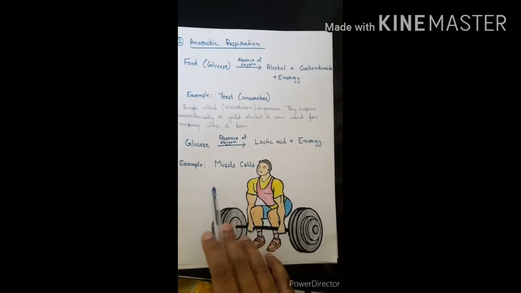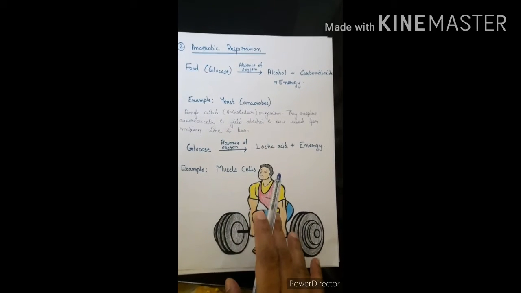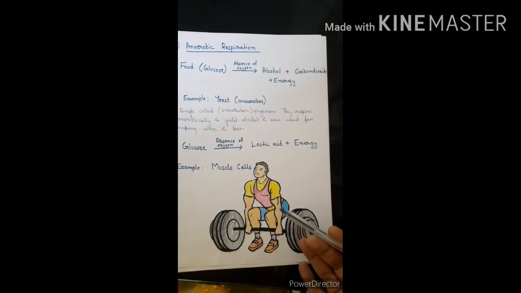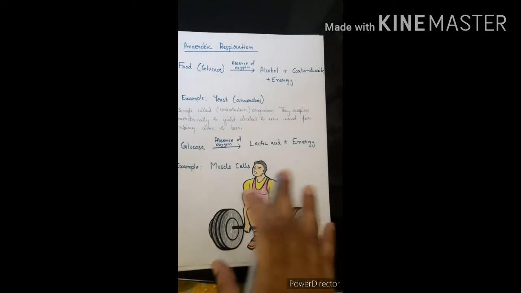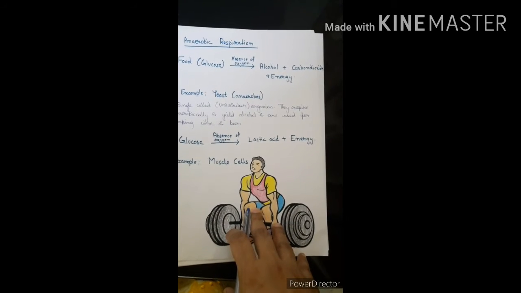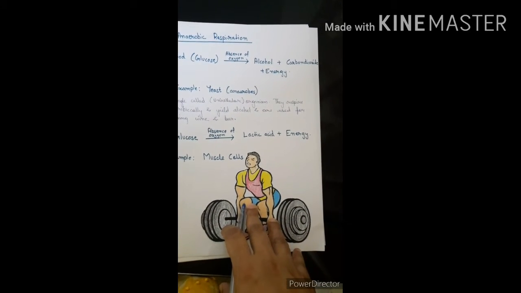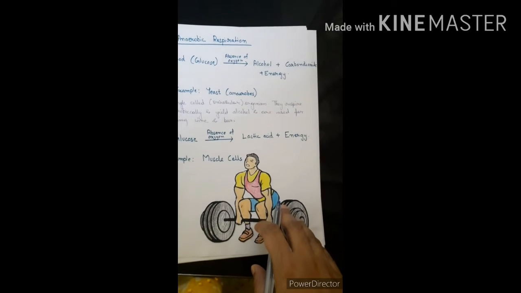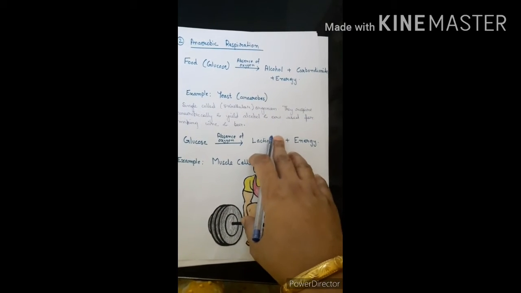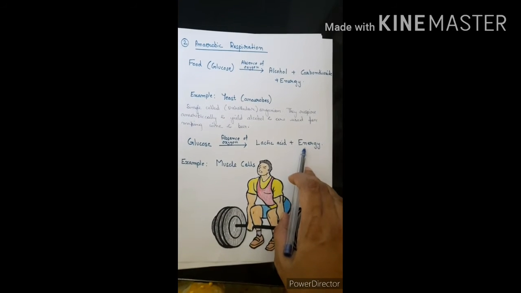During heavy exercise, the demand for oxygen increases, and the oxygen supply is limited. So anaerobic respiration takes place in the muscle cells to fulfill the demand for energy, and lactic acid is produced.